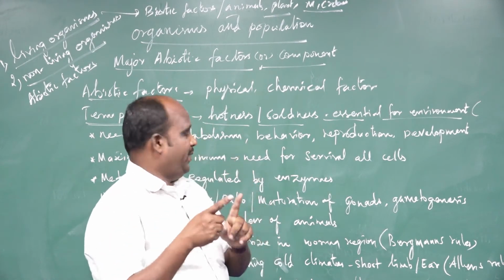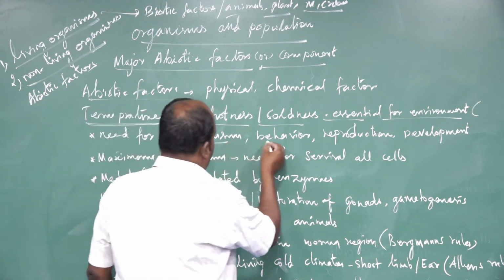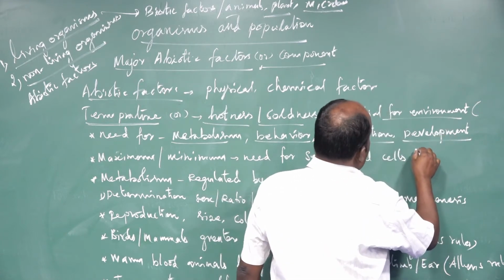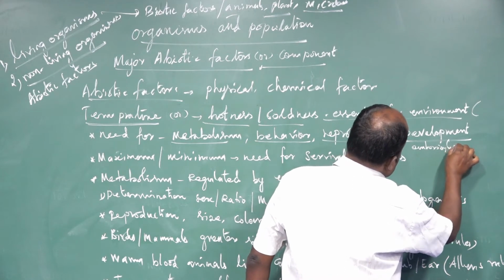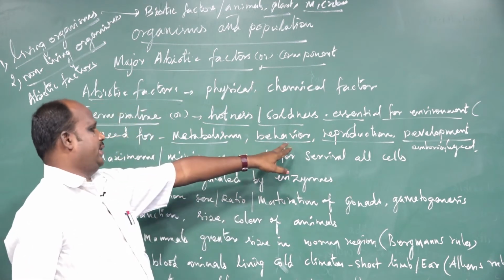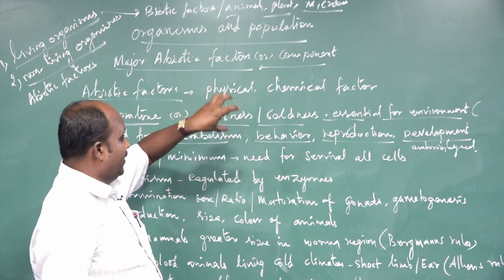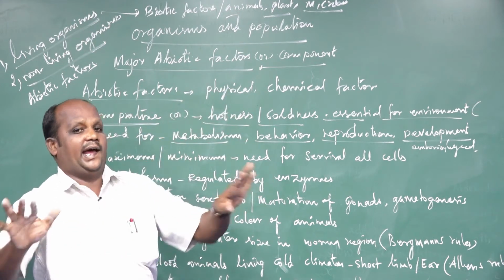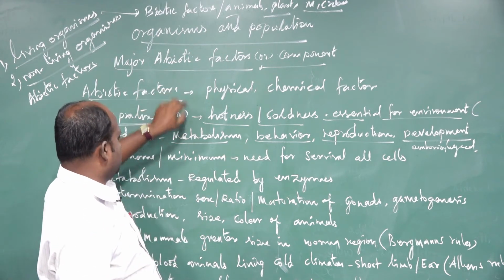Why is it needed? For metabolism, behaviors, reproduction and development, which includes embryological development. Living things need temperature to maintain all of these perfectly. Without temperature, nothing will happen. So temperature is essential.